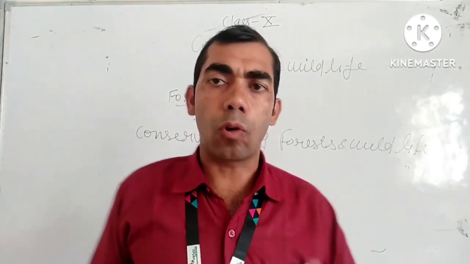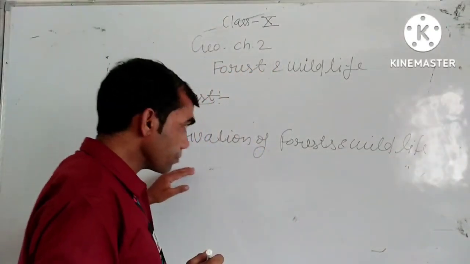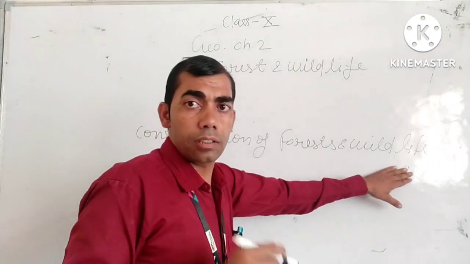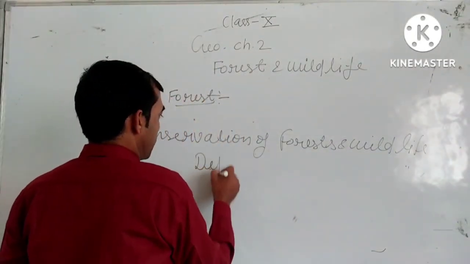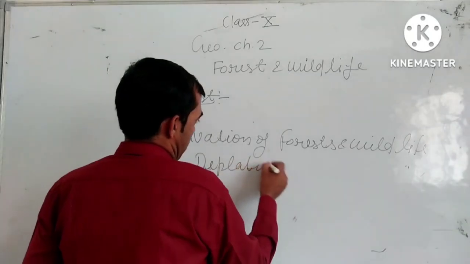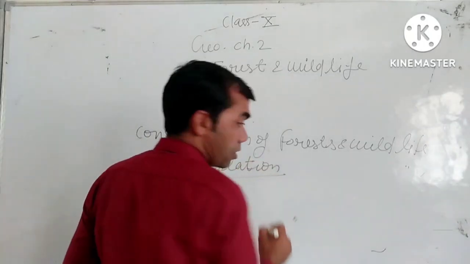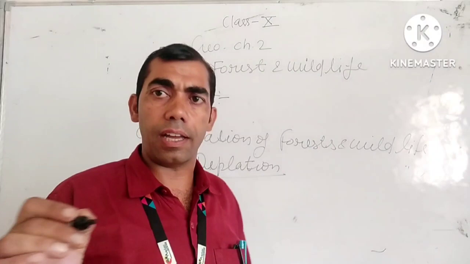So first of all we will discuss the causes of the depletion of forest and wildlife. There are many causes of depletion of wildlife.